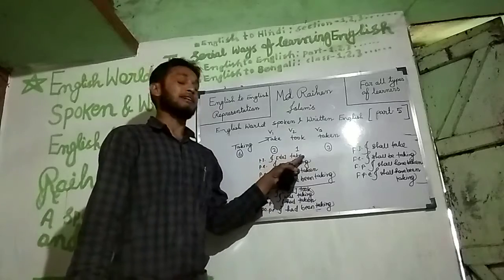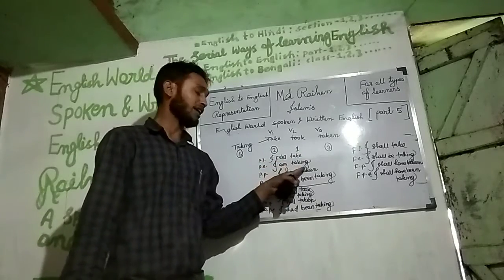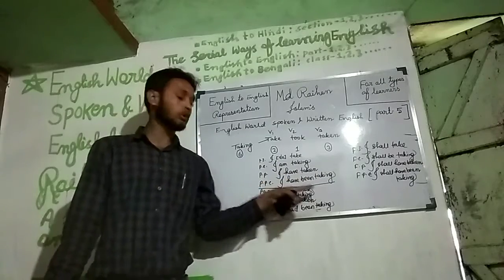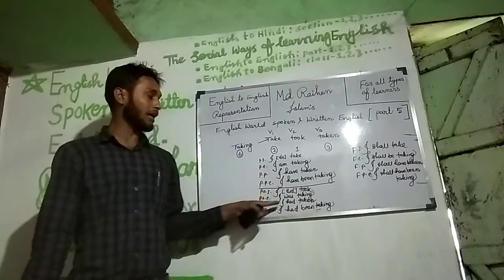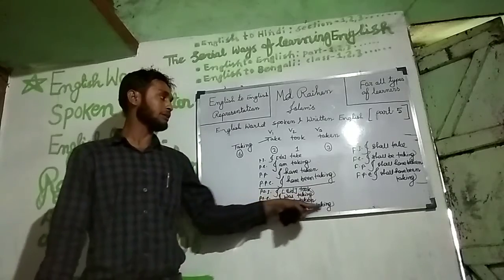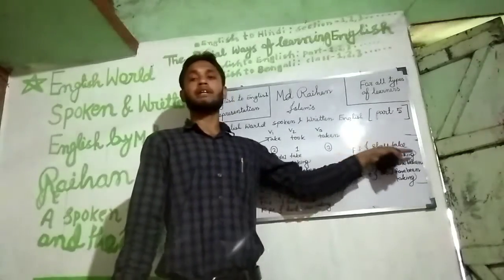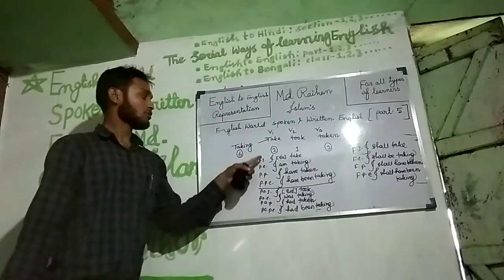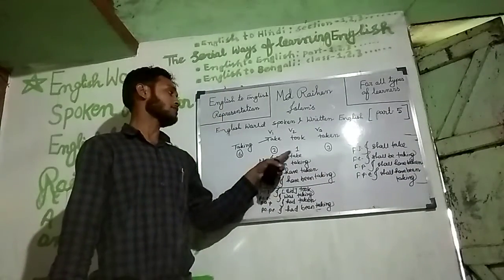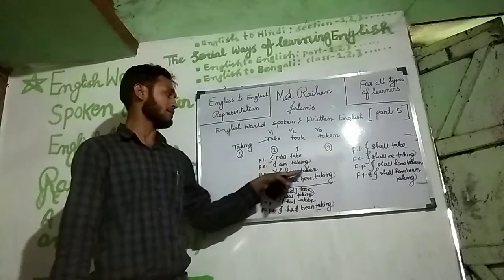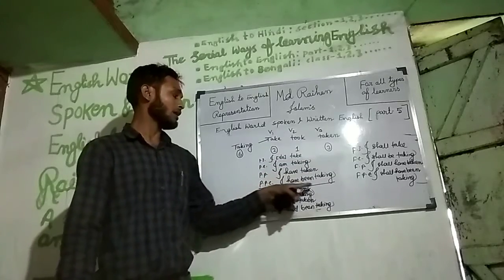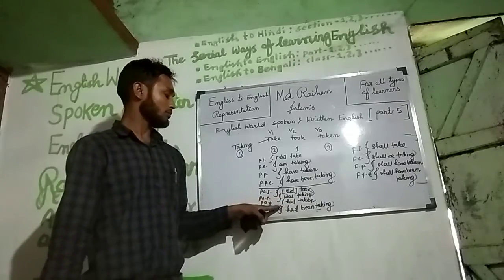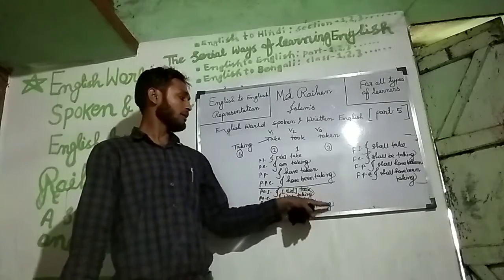He does takes, he is taking, he has taken, he has been taking, he did took, he was taking, he had taken, he had been taking, he will take, he will be taking, he will have taken, he will have been taking. Next, she does take, she is taking, she has taken, she has been taking, she did took, she was taking, she had taken, she had been taking.